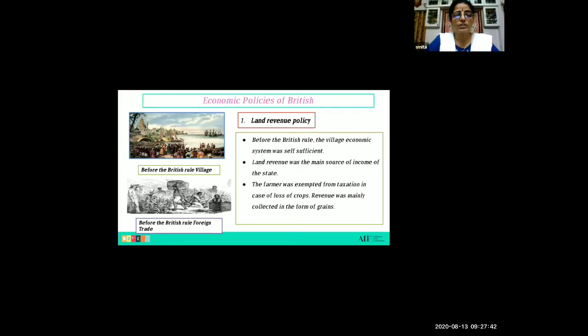And the second thing was, if the crop is not produced in good quantity, the farmer was not asked to give the tax. See, the farmer was exempted from the taxation in case of loss of crops. So if the crop is not produced in good quantity, the farmer was allowed not to pay the tax. And revenue was mainly collected. Revenue, that is tax, was collected in the form of grains.